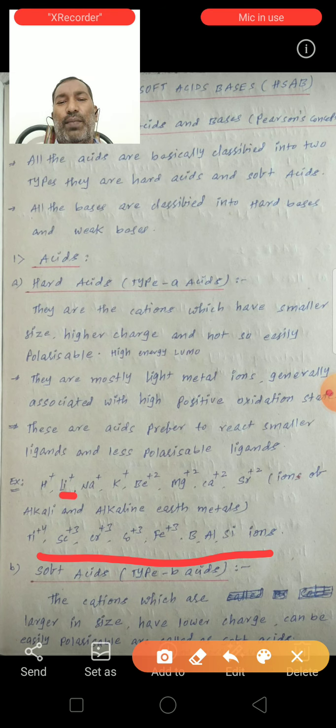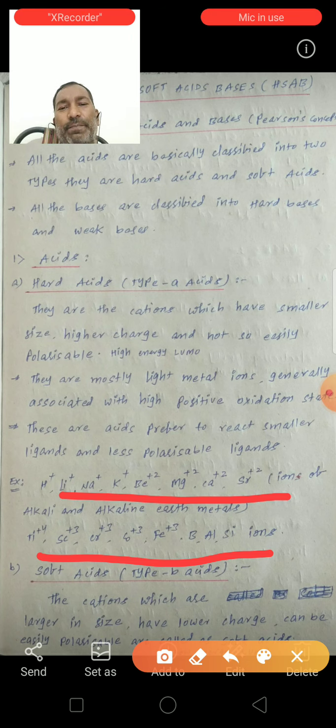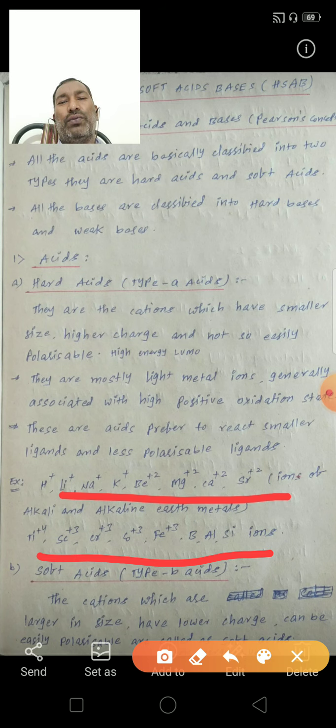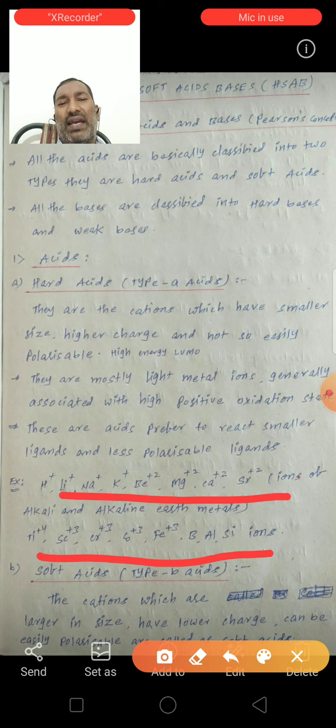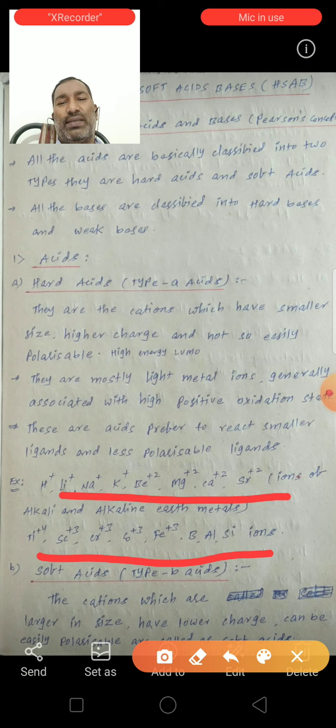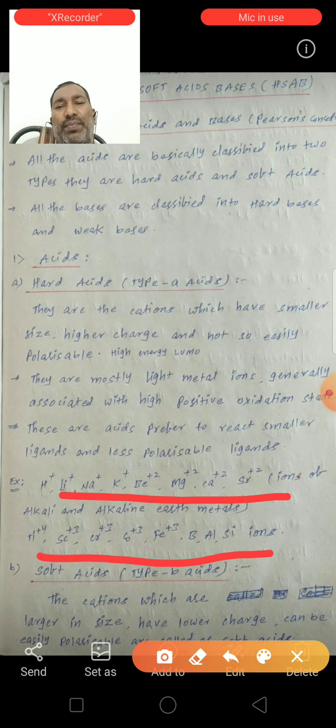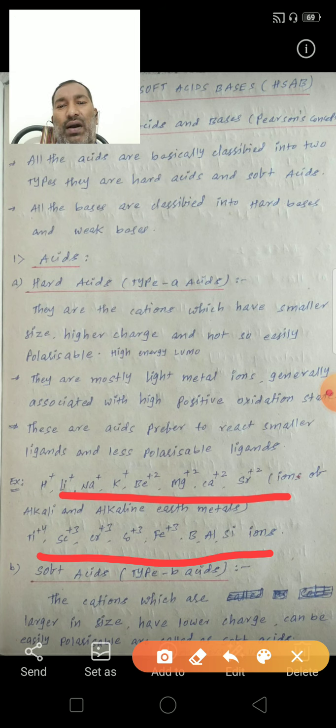And the above cations are the smaller size cations. So these belong to hard acids. These obey the above characteristics: smaller size, higher positive charge, low polarizability, and having high energy LUMO orbitals. So these belong to the hard acids or type A acids.